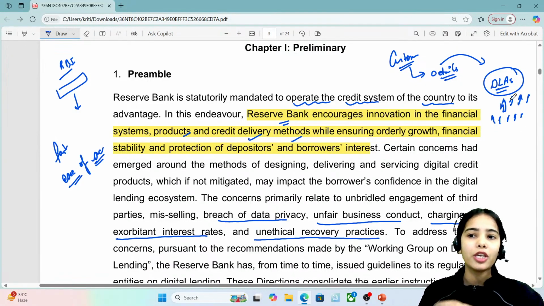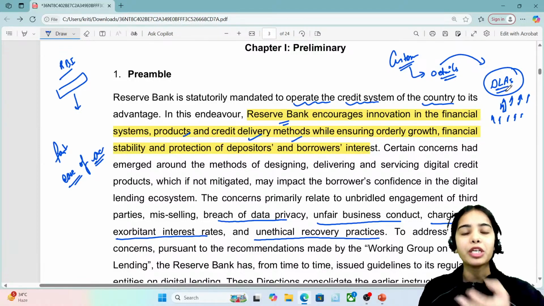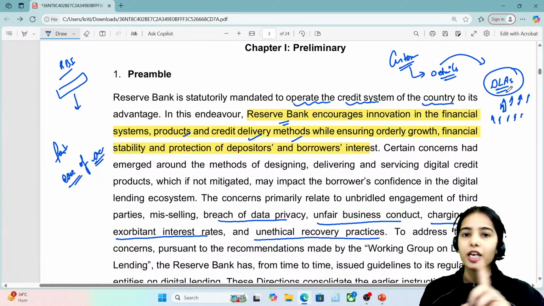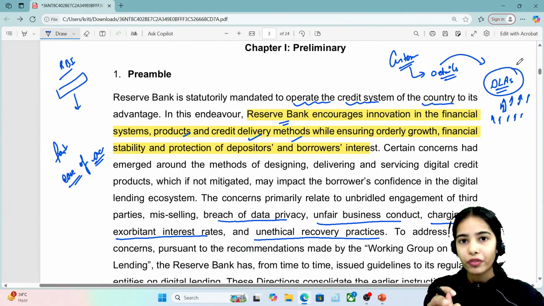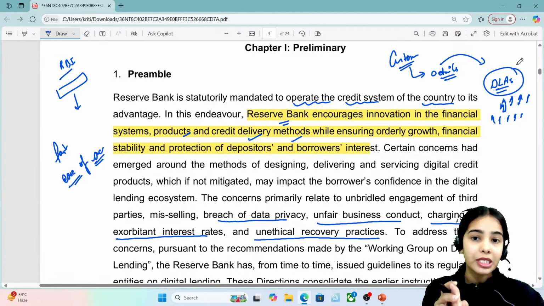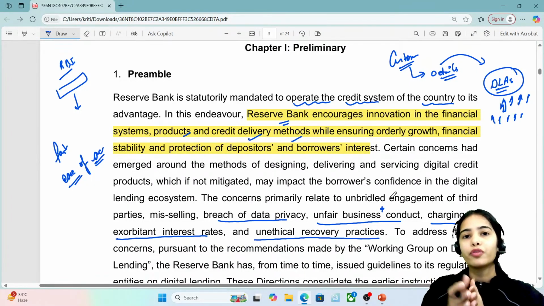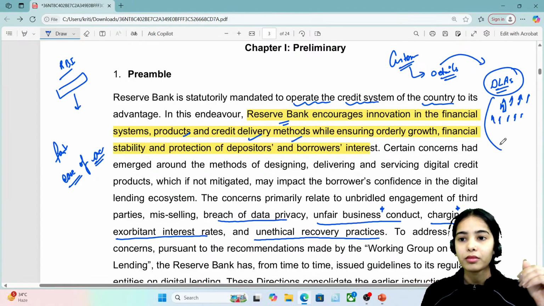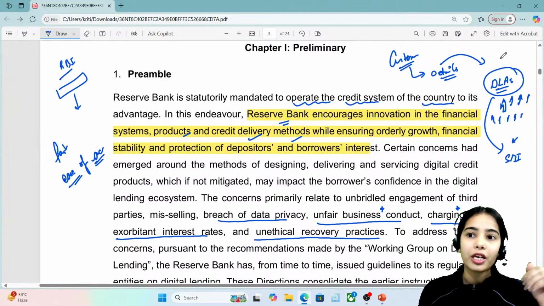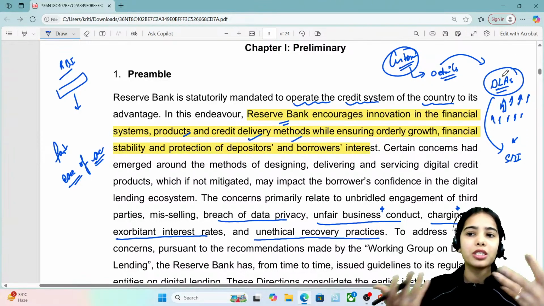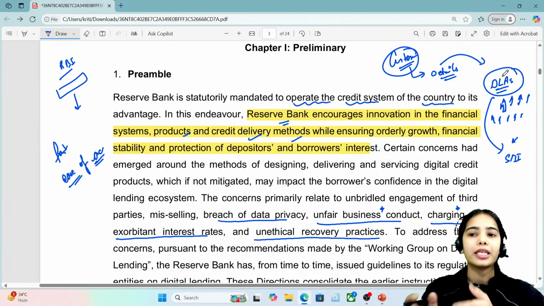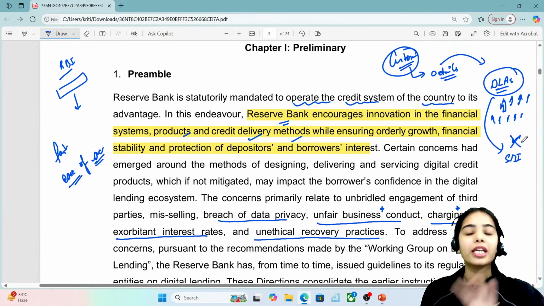But what was happening was that many of the digital lending apps were falsely claiming to be connected to a particular regulated entity which they were not connected to. The digital lending apps were also engaged in the breach of data privacy. They were having unfair business conduct because they were falsely claiming to be connected to the regulated entity, charging exorbitant interest rates. Because let's say they are not connected with SBI, but they are saying that they are connected with SBI, and customers will believe this, thinking that it is connected with SBI while it is actually not.